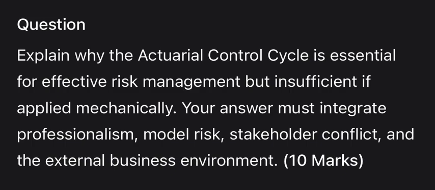Explain that a model is a simplification. If an actuary applies the cycle mechanically, they might accept a model's output simply because the process was followed. This ignores the risk that the model's assumptions, e.g., correlations or volatility, are fundamentally wrong for the current environment. 3. The role of professionalism. Professionalism is the outer ring of the cycle. It requires professional judgment to know when to break the cycle or question the data. Without it, the cycle becomes a tick-box exercise that can provide false reassurance to the board.